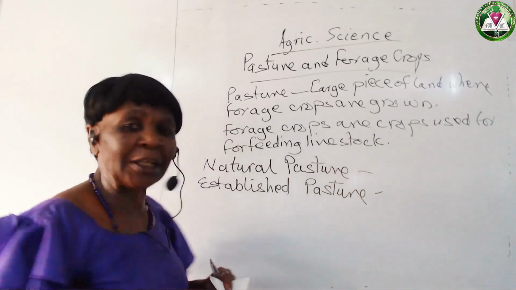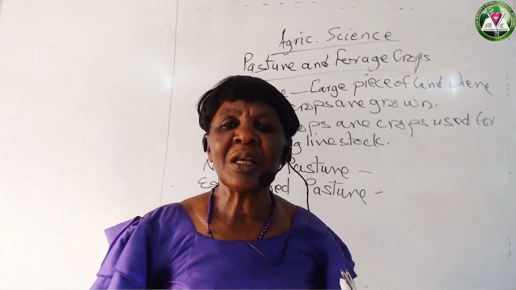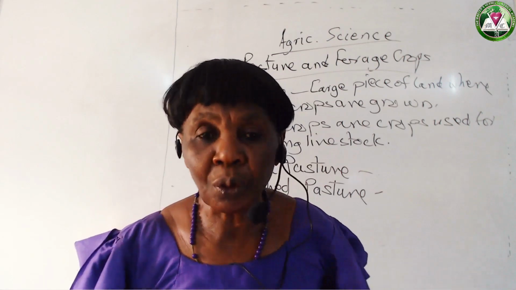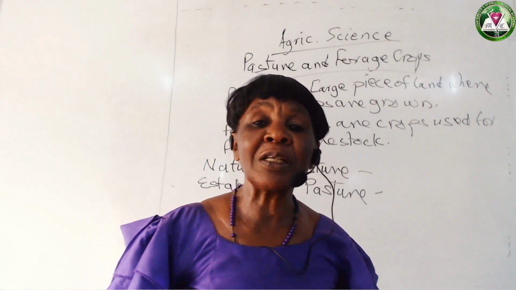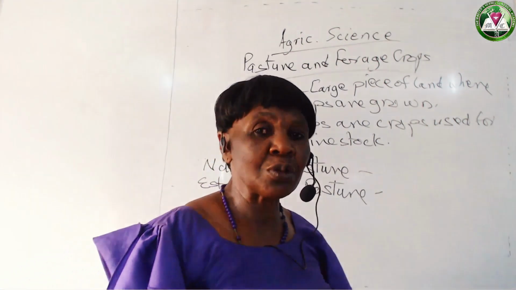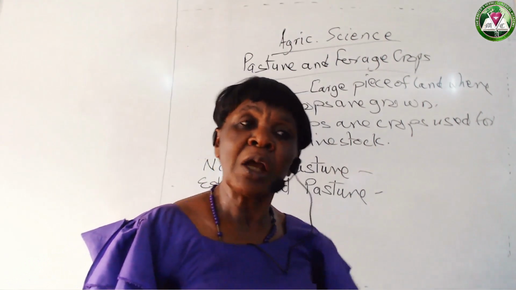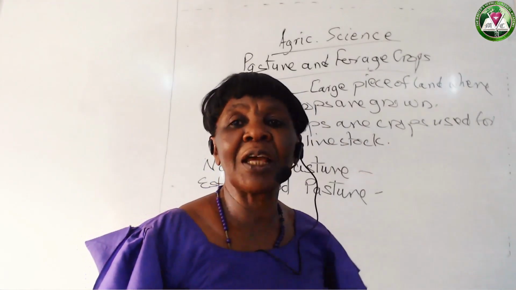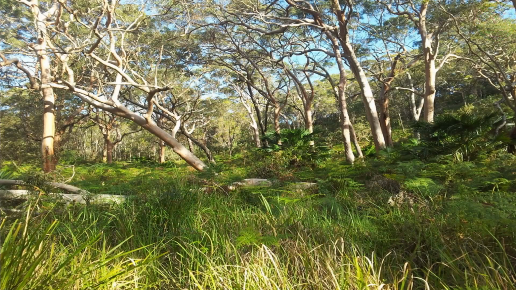What do we mean by natural pasture? Natural pasture simply means a piece of land where grasses and legumes grew on their own. Nobody planted them. The typical example is the savanna grassland in Nigeria. Most of you are geography students. When you look at the geography of Nigeria, we have the forest zone in the south and the savanna in the north. Then we have different types of savanna, but generally the savanna grassland.